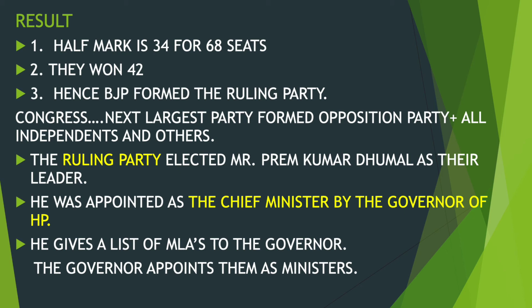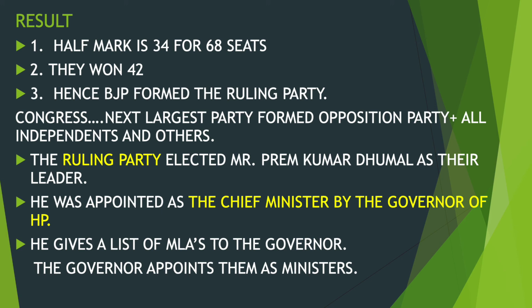So, from the electoral results, we find that the BJP was the only political party which had won more than 34 seats. It had 42 MLAs elected by the public. Hence, it formed the ruling party. Congress, the next largest party, formed the opposition party, plus all the independents and others.